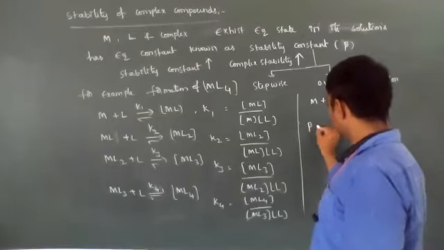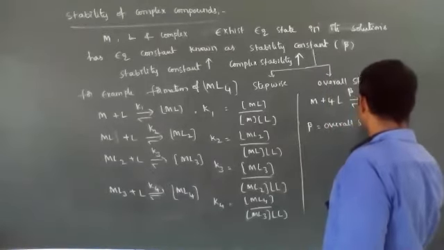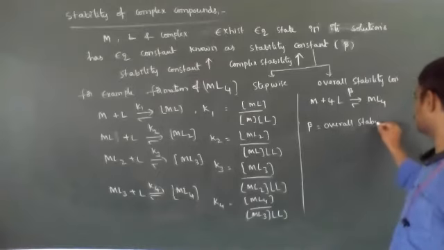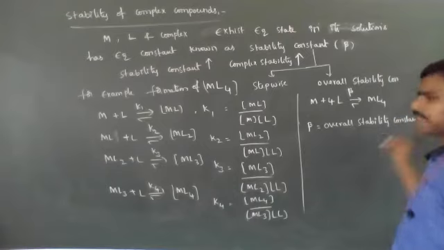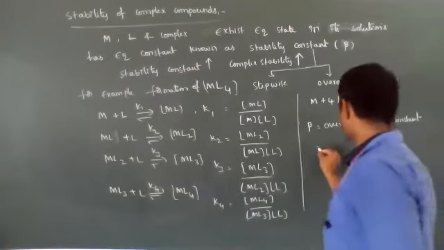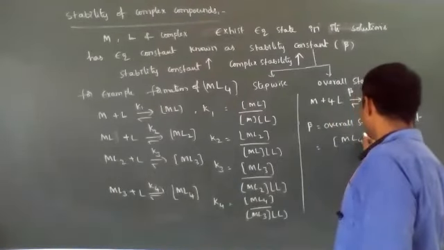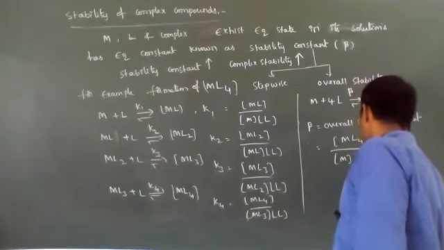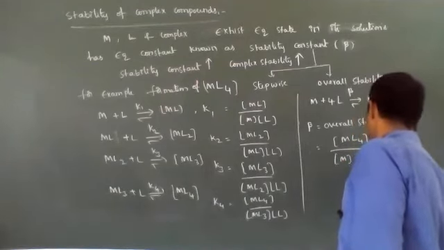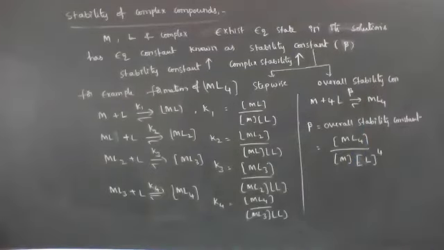Beta is equal to the concentration of ML4 by the concentration of M into the concentration of L to the power 4.